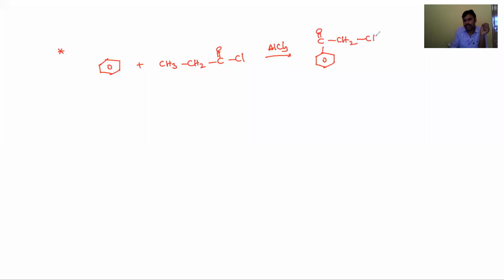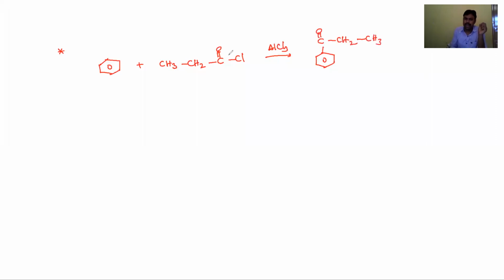In Friedel-Crafts acylation reaction, no rearrangement takes place. For example, CH3CH2C double bond O Cl, you have to use in the presence of AlCl3. Then the product is C double bond O CH2CH3 attached to the ring.